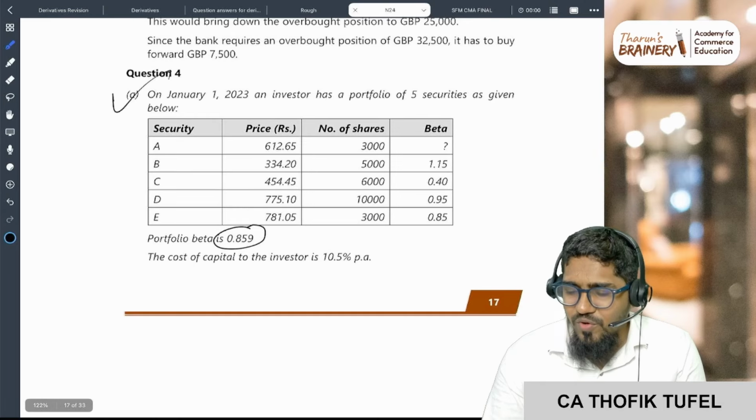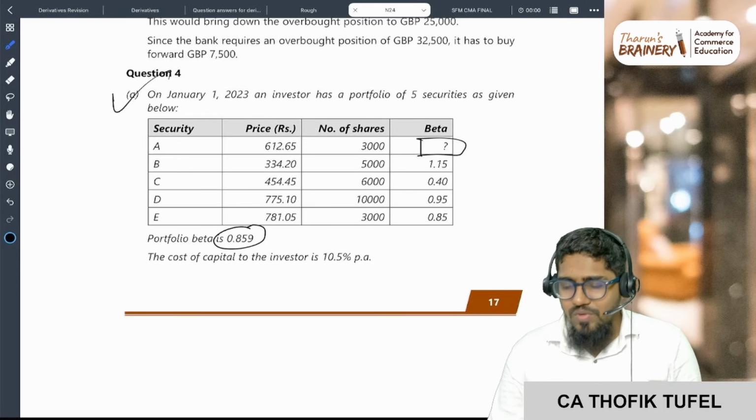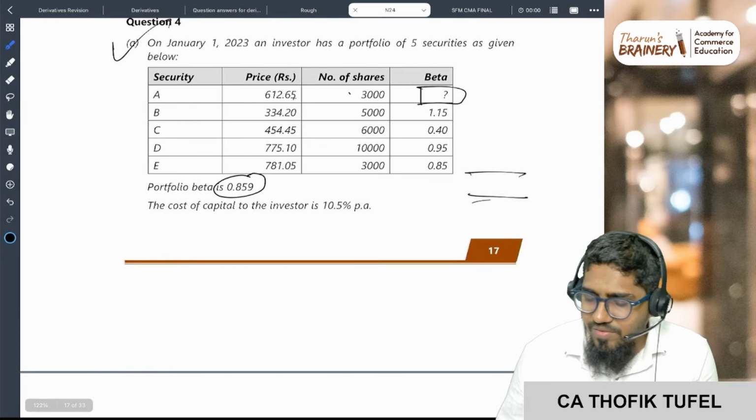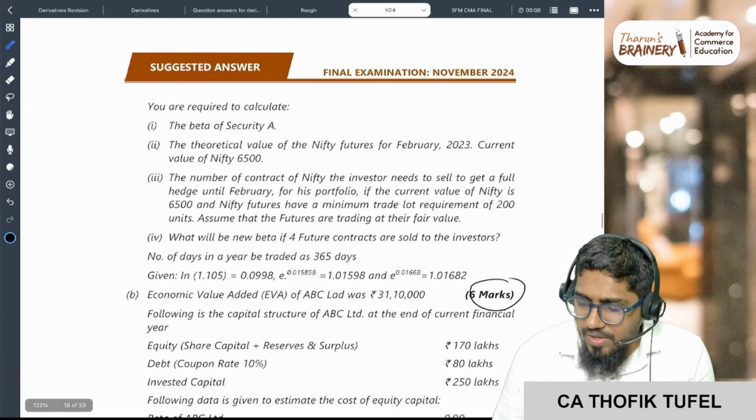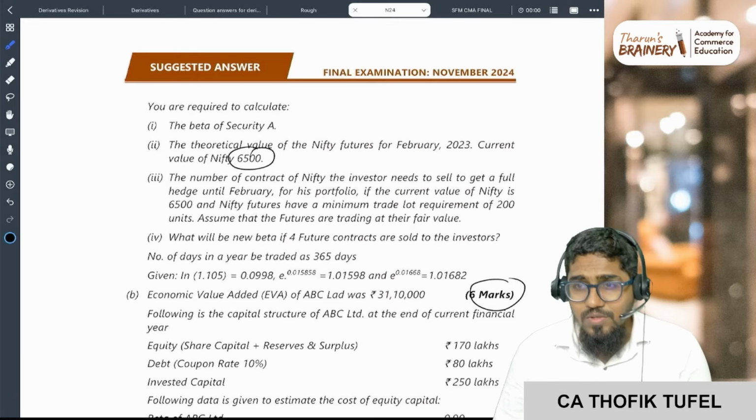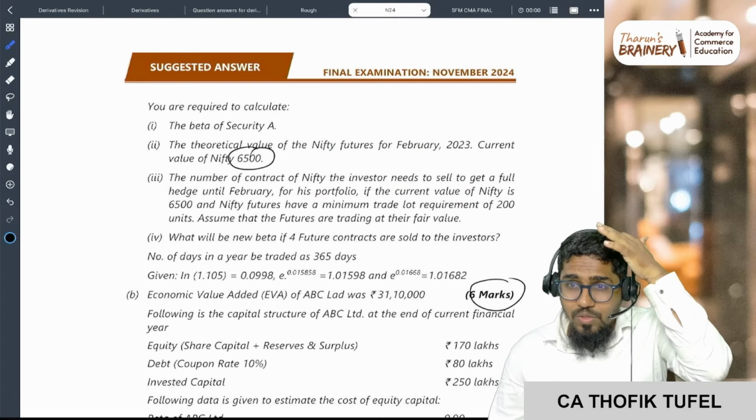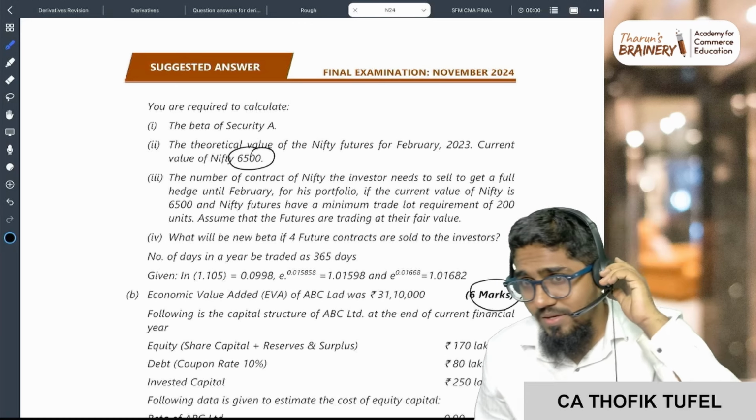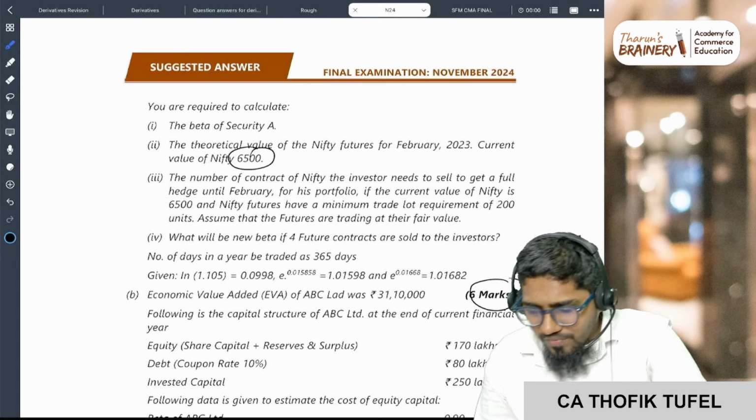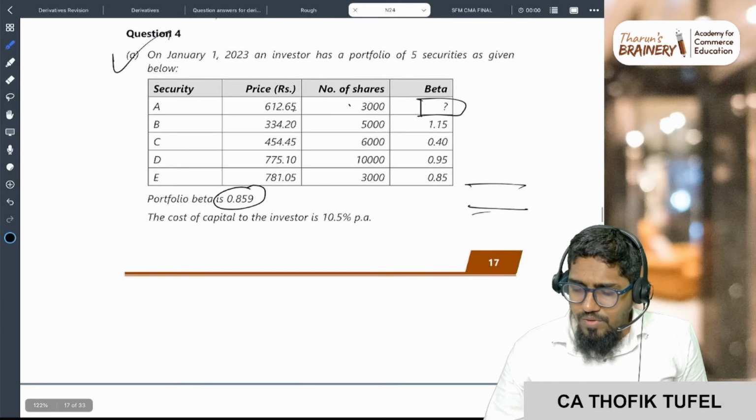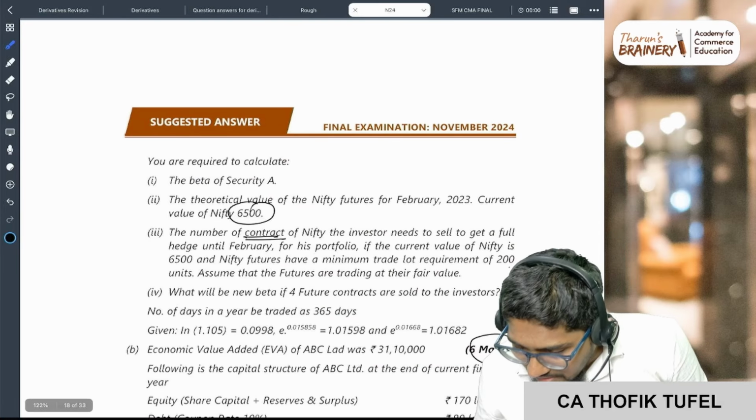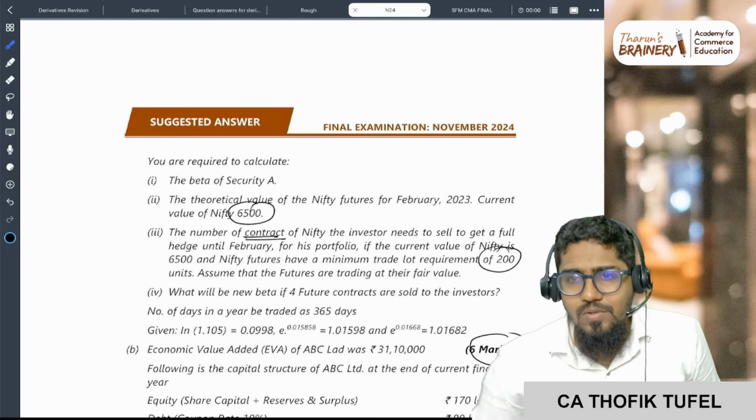Portfolio beta is given. So using portfolio beta, you can calculate the missing amount. Multiply the value of the portfolio by the portfolio beta. The theoretical value: the current price is 6500, so spot into e to the power rt. This is the theoretical value of Nifty futures. Then you calculate the number of contracts: portfolio value into portfolio beta divided by the theoretical future price, into the lot size, which is 200. So this is the answer.